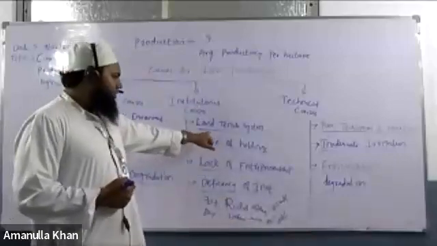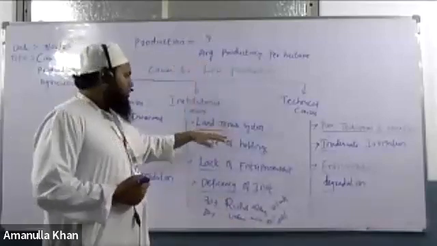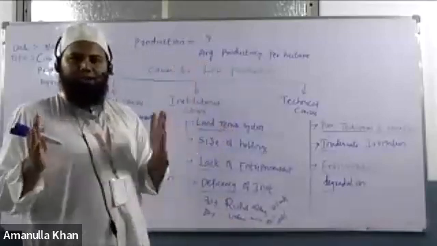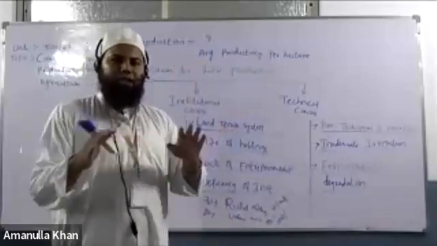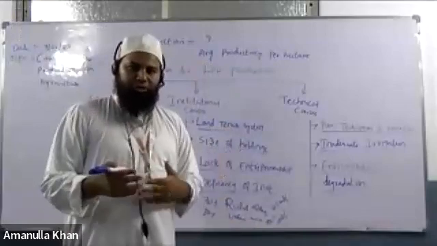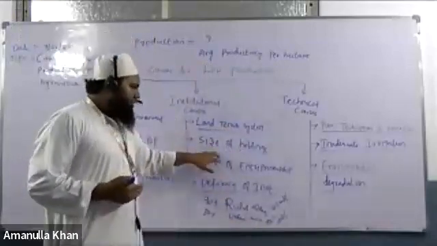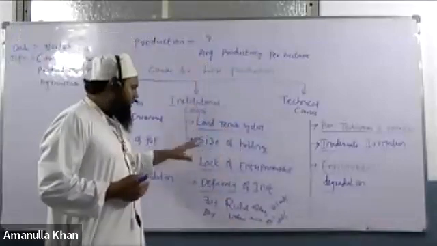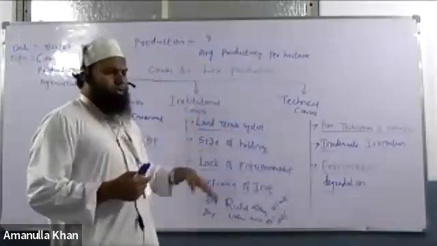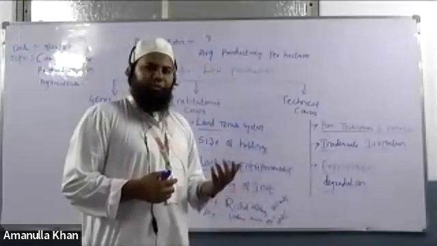The first one was the land tenure system. This relates to the pre-independence period, when the land holdings were not proper and land was unequally distributed. Three systems existed, and still our production didn't improve. Next, size of holdings is also related to that particular point. The third one is lack of entrepreneurship. Entrepreneurship is nothing but a skill which needs to be implemented while producing something.